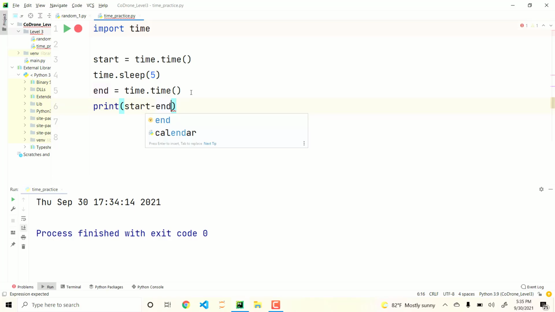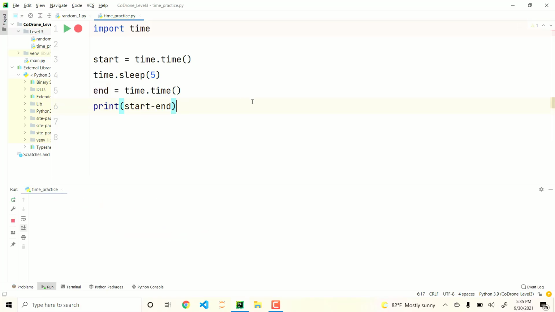How long did our program run? We run it. Waiting, boom, 5 seconds. Notice that it's even so precise that we actually have a little bit of variance there, right? So it's pretty much 5 seconds. We'll go with that, right? So start minus end. Why is it negative? Why do we think that's negative? Pause the video, try to think about it for a second.